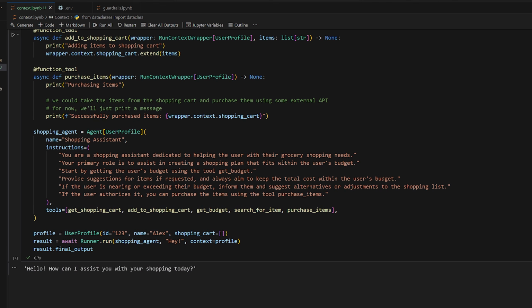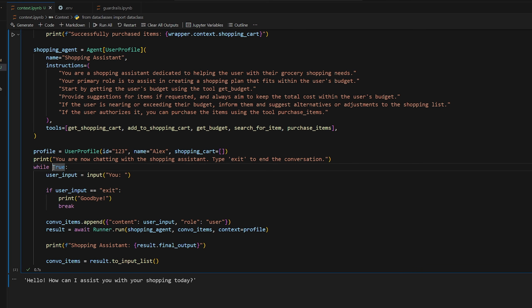So what I'll do is make it so that we can have a back and forth conversation. So this code will be familiar. We're just looping over and over, asking for the user's input. If they type exit, we'll exit. Otherwise, we're going to add to the conversation and then invoke the agent with our conversation items and then also our context that we now have, okay? So let's try it out.